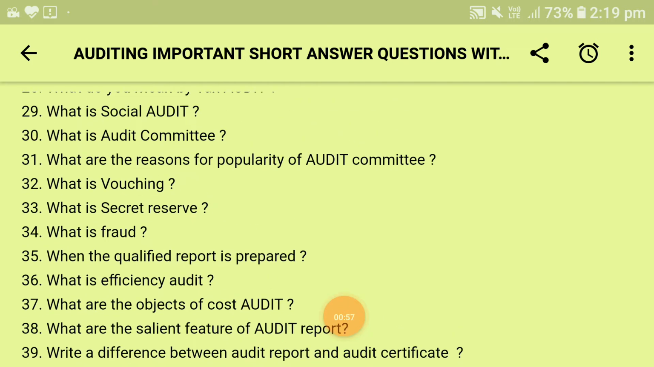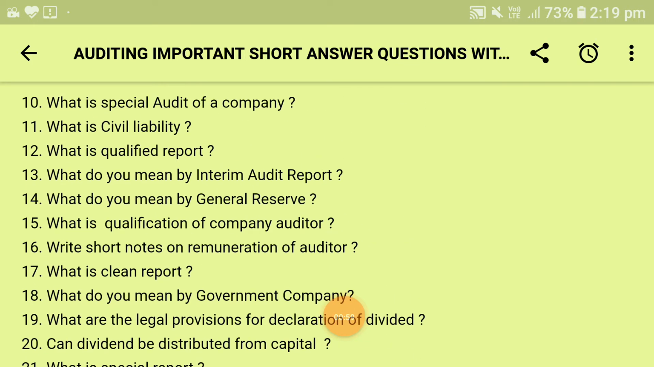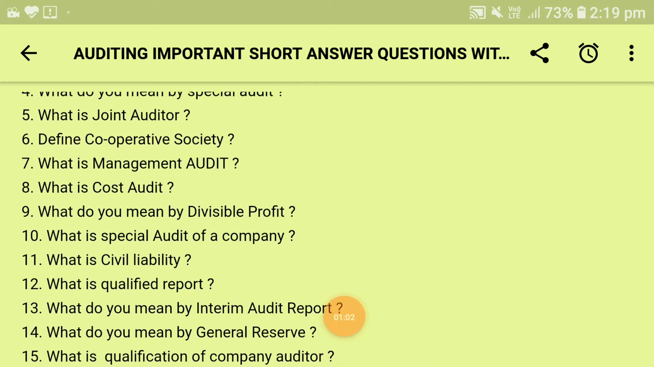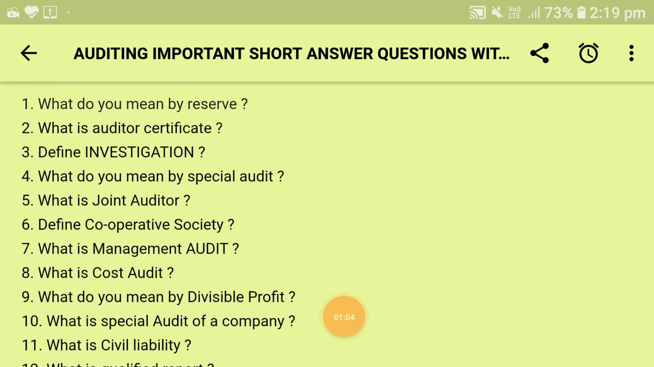So let's start this video with a very important question as far as auditing examinations are concerned. The first question asks: what do you mean by reserve? My friends, the answer is: it is a provision created for liabilities out of profits. It is the part of the profit which is not distributed, rather retained within the firm to meet future uncertainties. It is also known as retained earning.